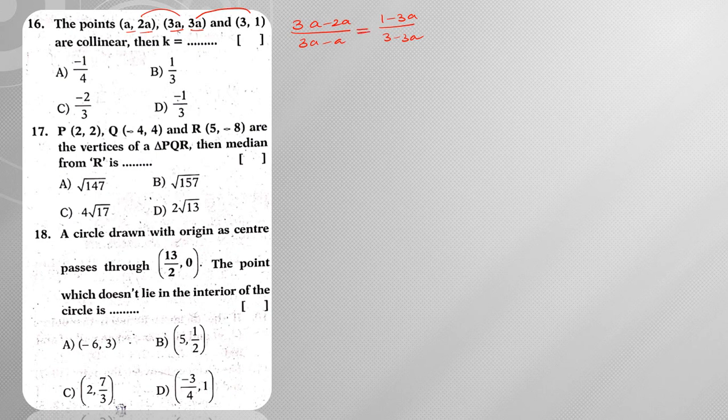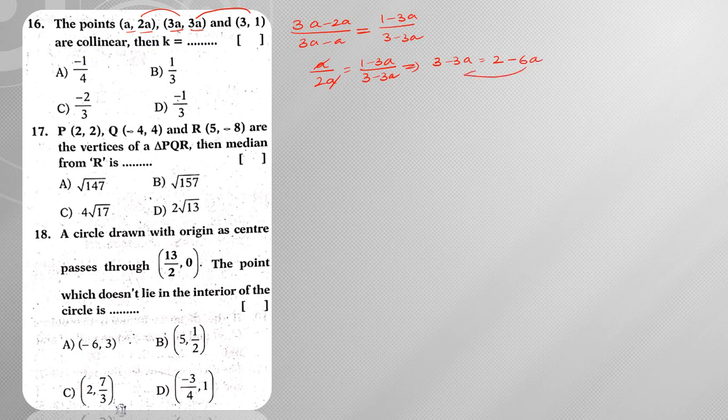So when slopes are equal, then we can say that they are collinear. 3a minus 2a is a, by 3a minus a is 2a, is equal to (1 minus 3a) by (3 minus 3a). Now here a I can cancel out and I can cross multiply. What am I going to get? 3 minus 3a is equal to 2 into (1 minus 3a), which is 2 ones are 2, minus 2 into 3a is 6a.